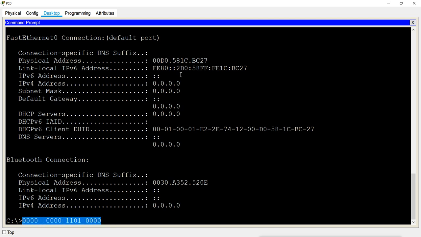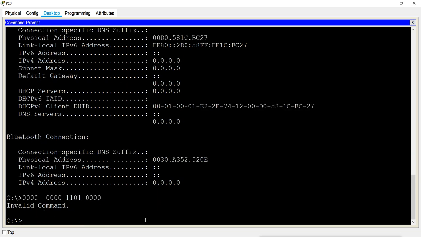Now what does it do here? It flips the 7th bit. Now 7th bit means 1, 2, 3, 4, 5, 6, 7, not from here, it is from the left side. So 1 from the left side, 1, 2, 3, 4, 5, 6, 7, and this is the 7th bit. Now if this bit is 0, it will get 1, and if the bit is 1, then it will get 0.